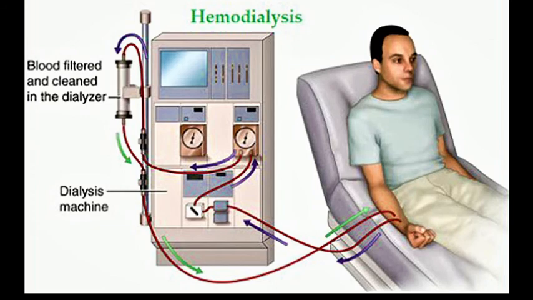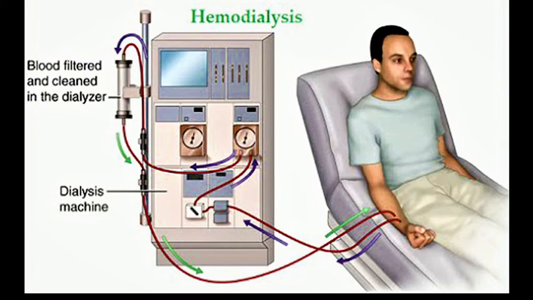Now this is hemodialysis. Before hemodialysis, we talk about why it is necessary and for which types of people. When the kidneys fail, it results in a lot of complications. To compensate for this situation, a technology called dialysis has been developed.